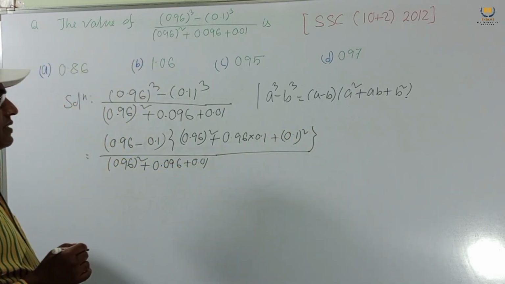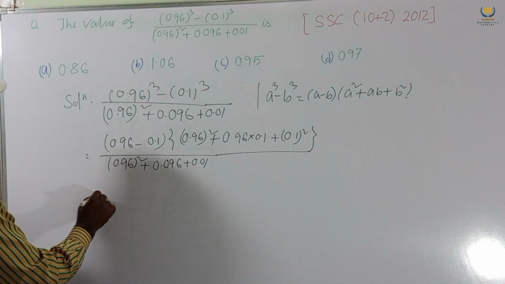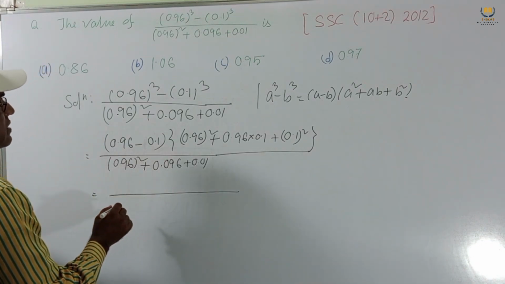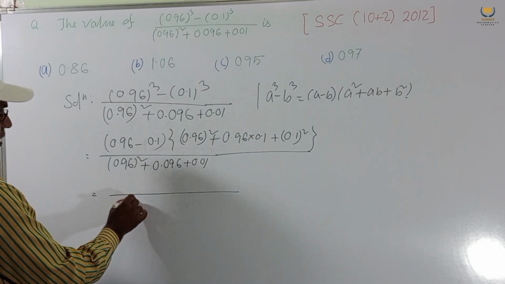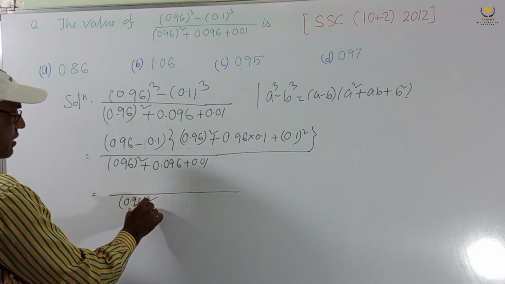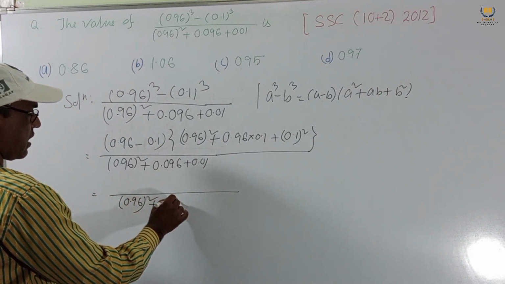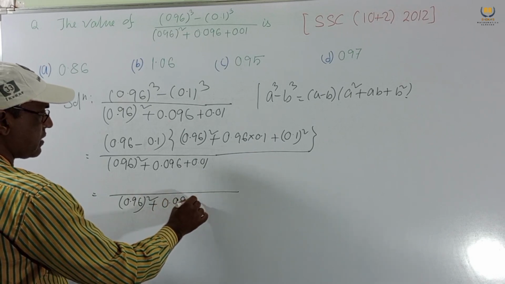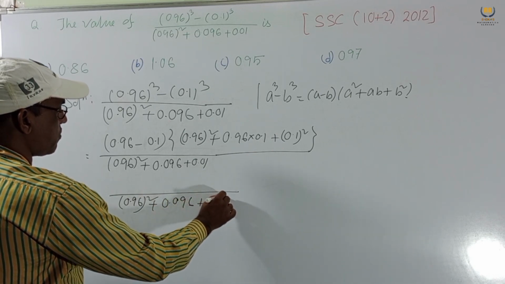We get this, and the denominator remains same, 0.96 whole square, 0.096 plus 0.01.